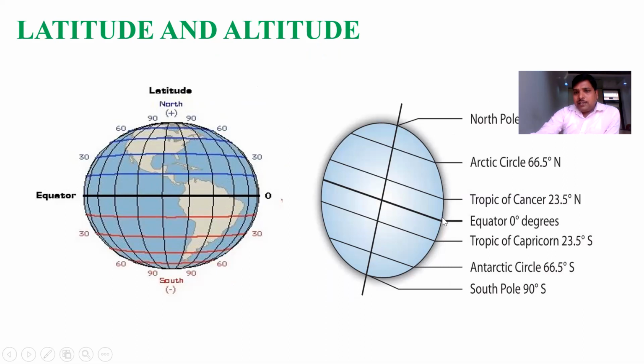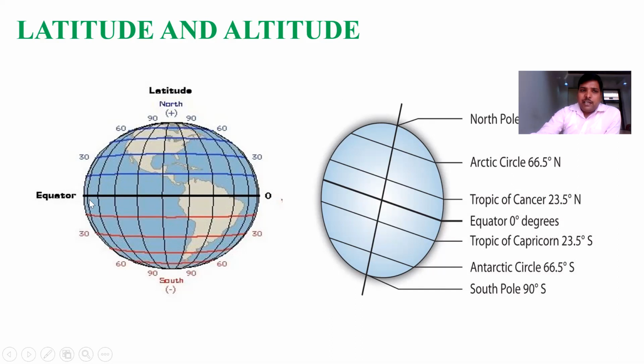The middle line is called the equatorial line or equator, where the latitude is 0. When we move towards the northern hemisphere, there is the Tropic of Cancer, Arctic Circle, and North Pole. Similarly, in the southern hemisphere, after the equator, there is the Tropic of Capricorn, Antarctic Circle, and South Pole.